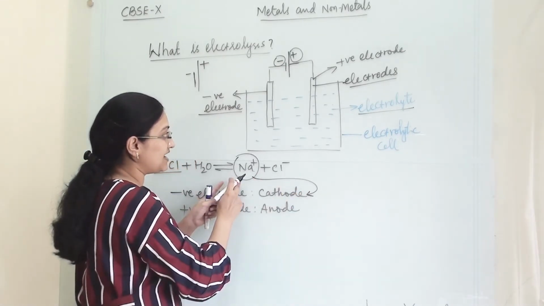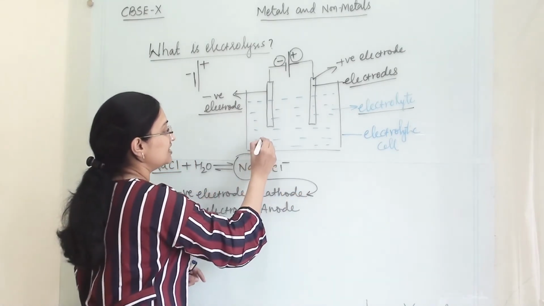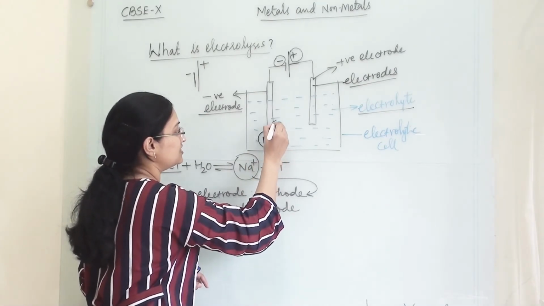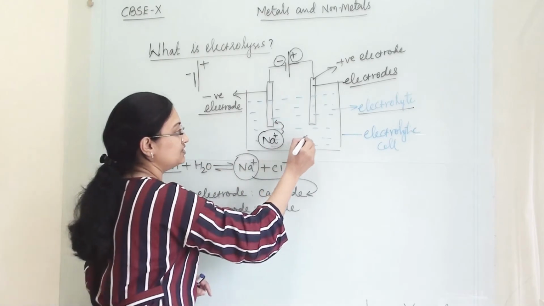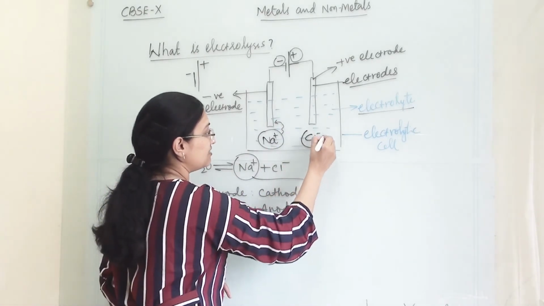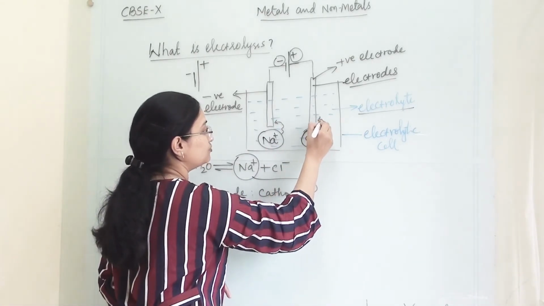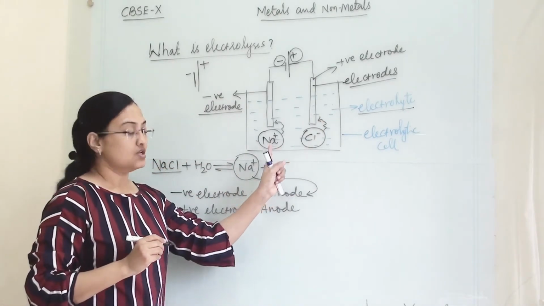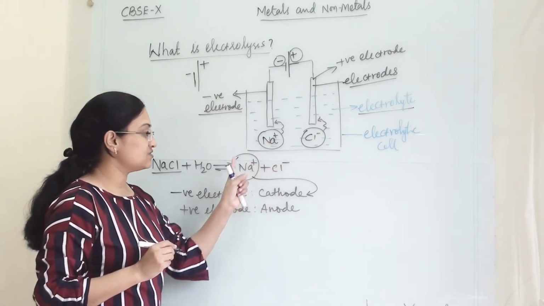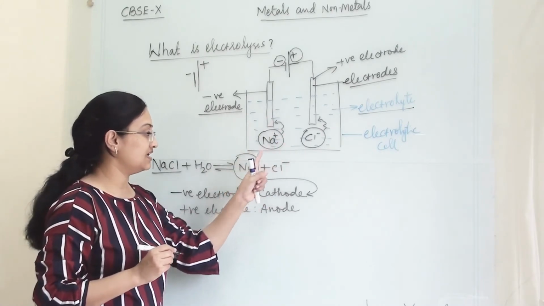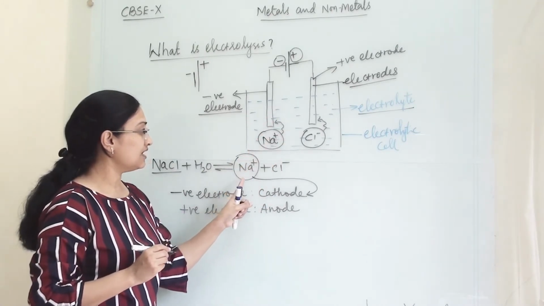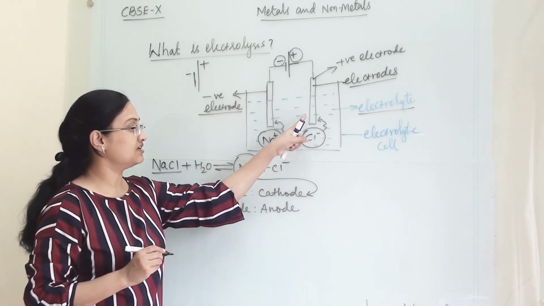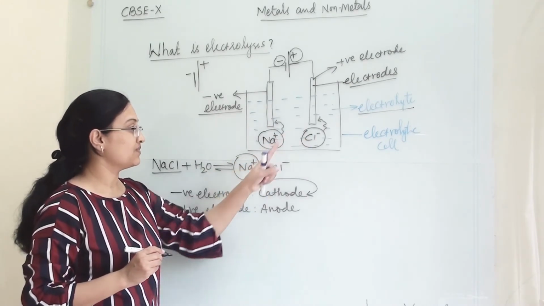So positive ions will migrate towards the negative electrode, and negative ions will migrate towards the positive electrode. Opposites attract. So whatever positive ions remain in the electrolyte will travel towards the negative electrode and negative ions will travel towards the positive electrode.